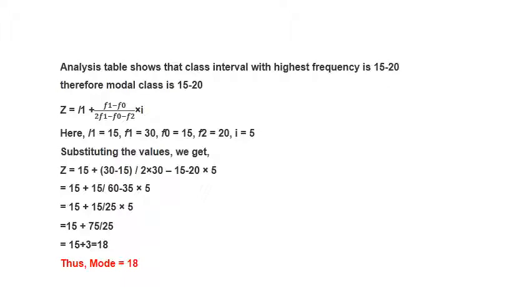And here F1 is the frequency of the modal class, F0 is the frequency of the pre-modal class, and F2 is the frequency of the post-modal class. Now, after substituting these values, you will find that your mode is equal to 18, which lies between 15 and 20. So it falls in this class interval. That means your mode is 18. It is the correct answer. So this is how you will calculate mode in the case of a continuous series by the grouping method. But you have different types of continuous series. So in that case,